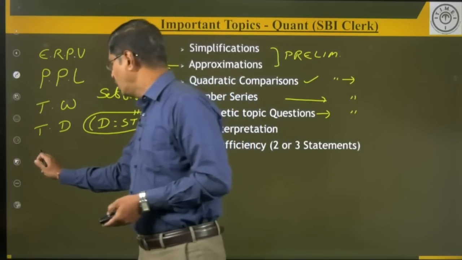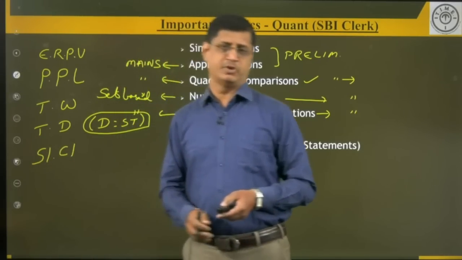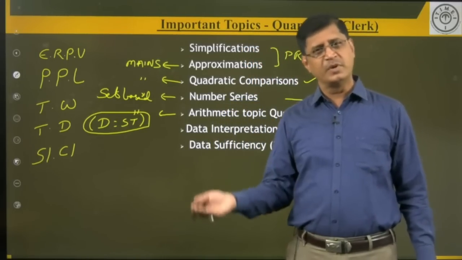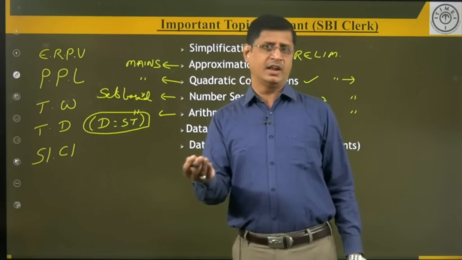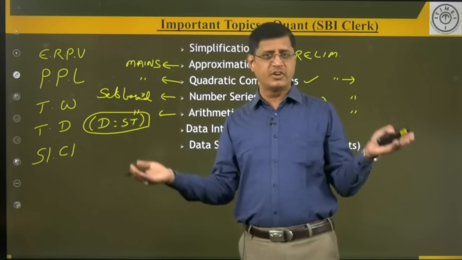And one more thing here, simple interest and compound interest. So, interest based questions, simple interest and compound interest based questions. What do you mean by simple interest? What is the formula? PNR by 100. Compound interest, what do you mean by compound interest? How does it differ from simple interest?